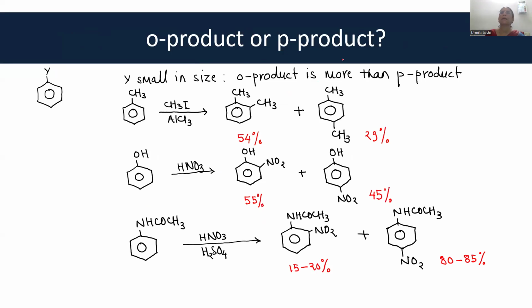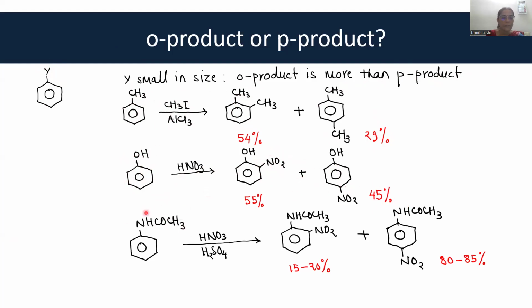Next point is, we say very easily ortho para attack is favored. But whether ortho product is more formed or para product is more formed, that depends upon various factors. If the existing substituent Y is smaller in size, then ortho product is more than the para product. Just see toluene, when it is alkylated with methyl iodide, the ortho product is more in amount than the para product. But also, when phenol is nitrated, the ortho product is more than the para product.